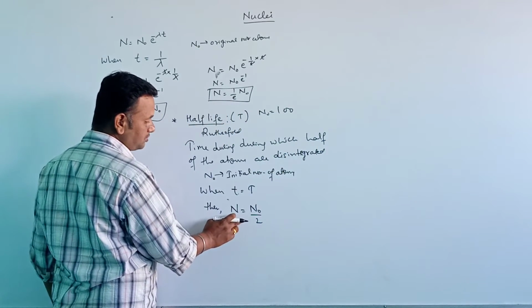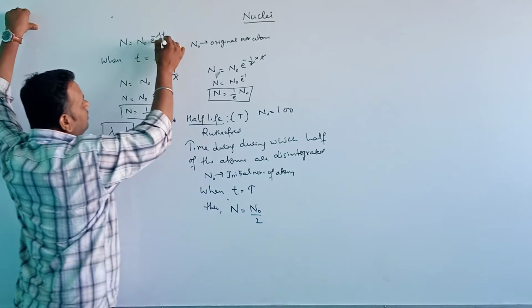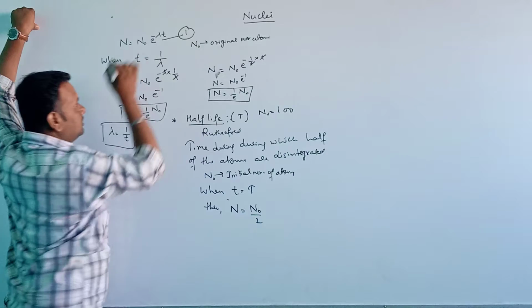Now similarly, if I substitute this value in this expression, consider this as equation number 1.